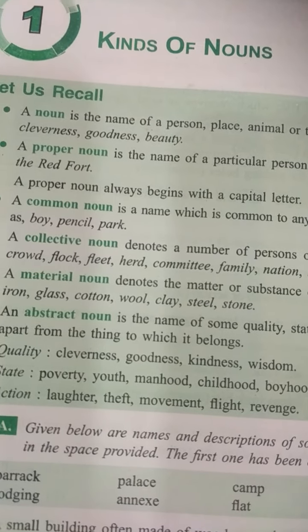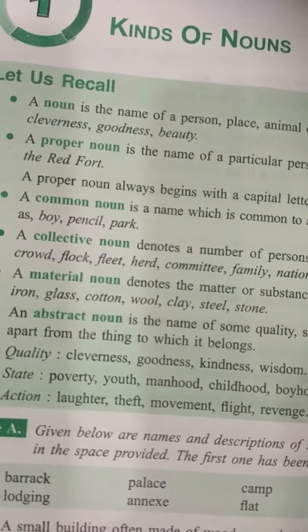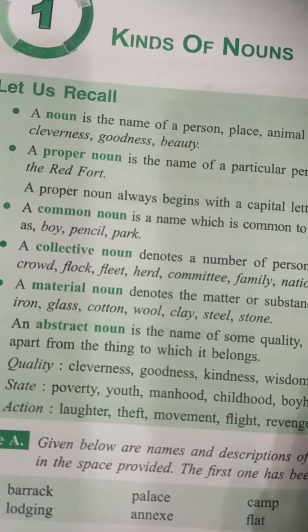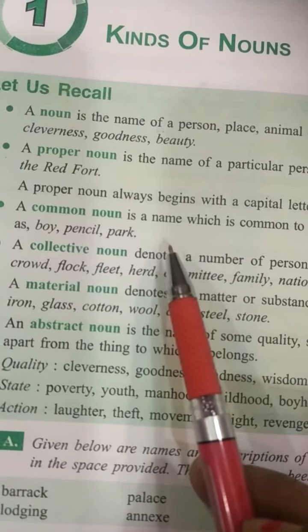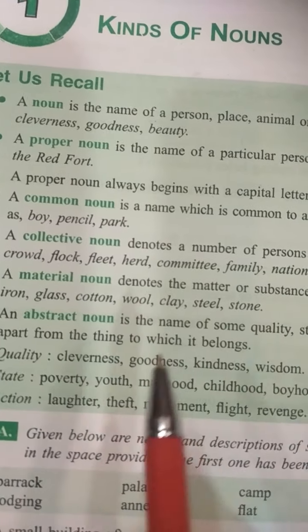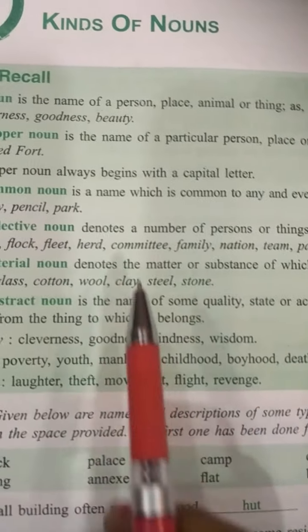Suppose there is a person Akbar, Ram, Mumbai, the Red Fort, etc. Here it is mentioned. So, every Indian loves Sachin. In this sentence, Indian and Sachin are proper nouns.